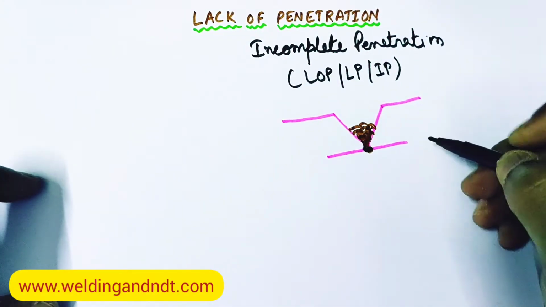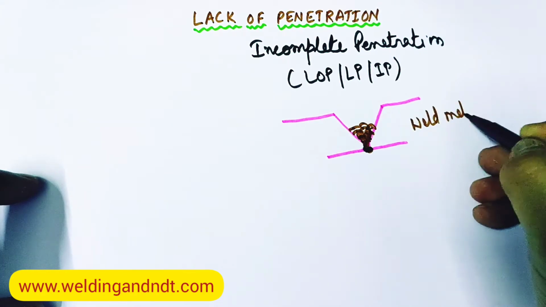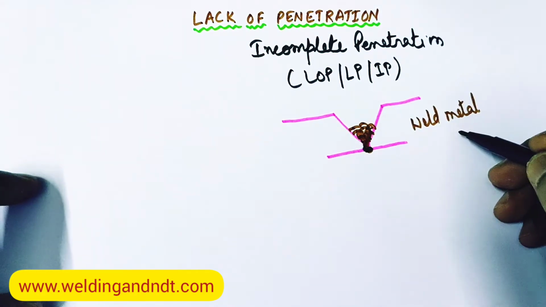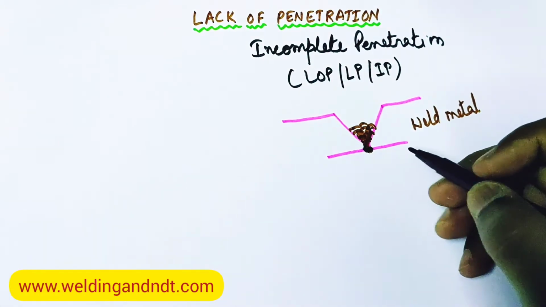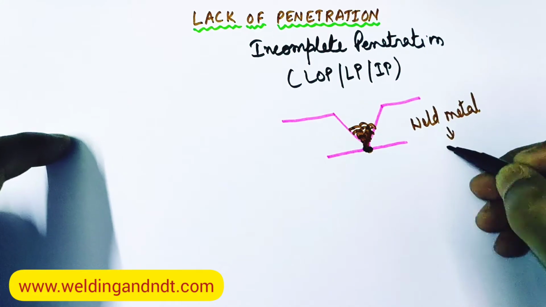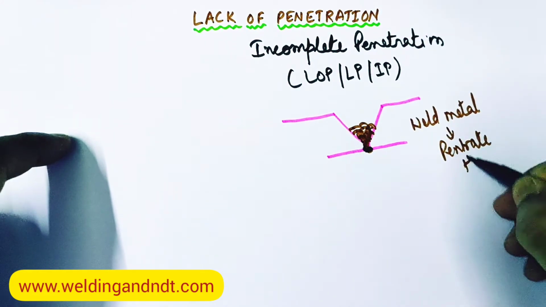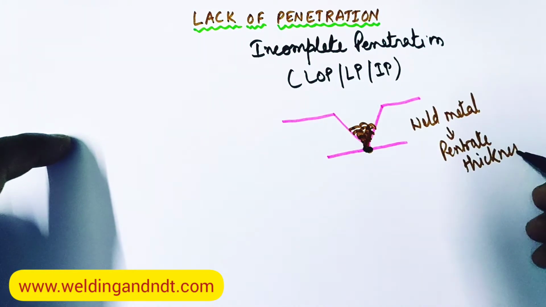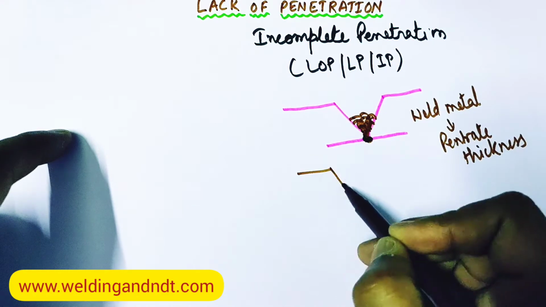Now in lack of penetration, the weld metal is not able to completely come out the joint thickness, or the weld metal is not able to completely penetrate the joint thickness. Then in that case it is called as lack of penetration.